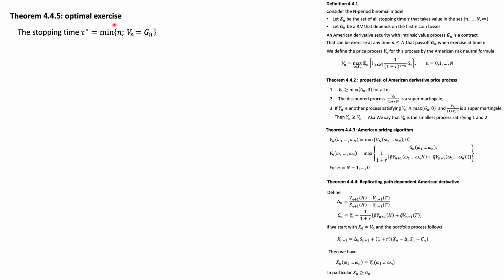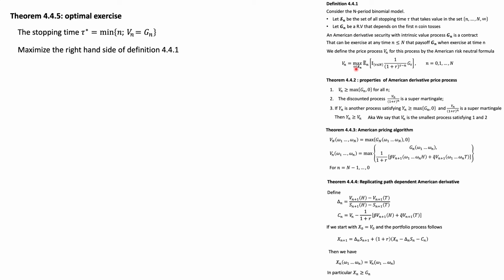If you pick a stopping time, let's call this tau star, which is the minimum value n such that the value of the option is equal to the intrinsic value, then this is the optimal stopping time to use. The stopping time maximizes the right hand side of definition 4.4. We want to find the optimal exercise strategy to maximize the value of our option.